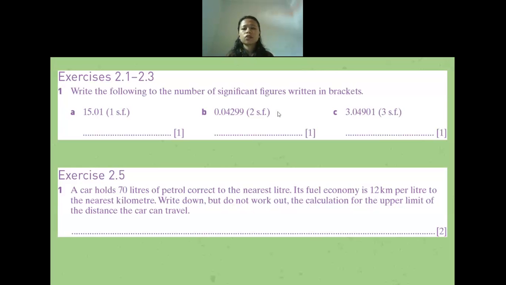Hello, is my voice not audible? No one is replying to my question. I'm really asking. Hello, what will it be if I have 15.01 and I round it off into one significant figure? What will it be?